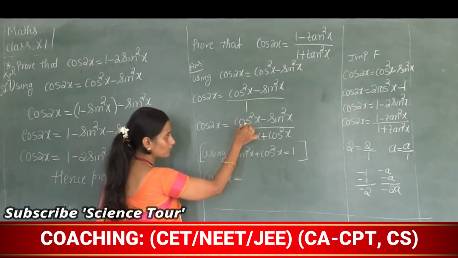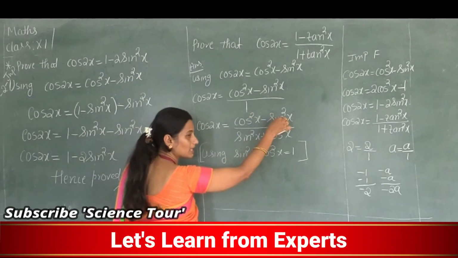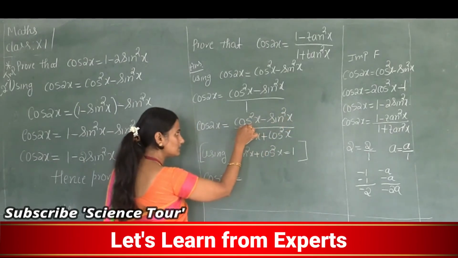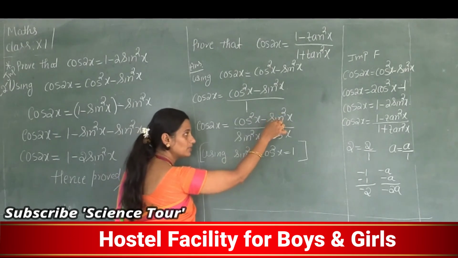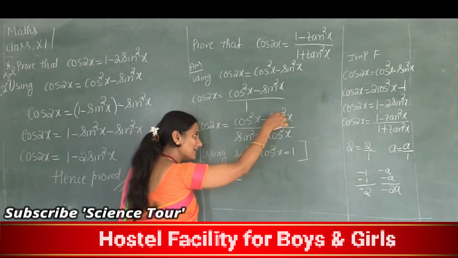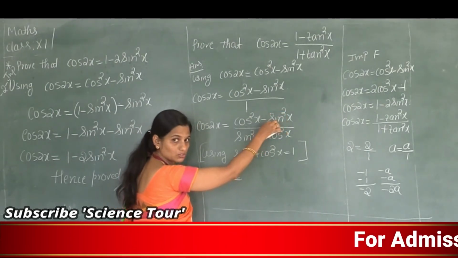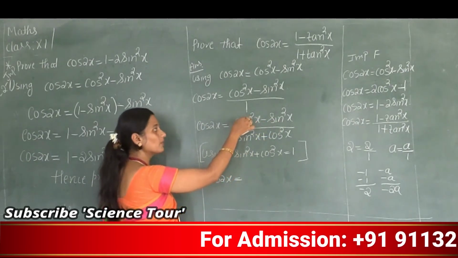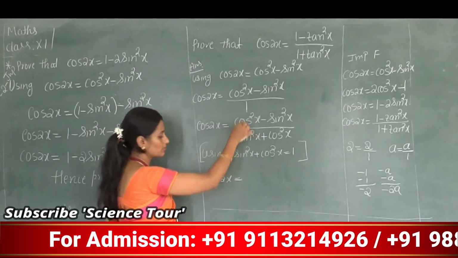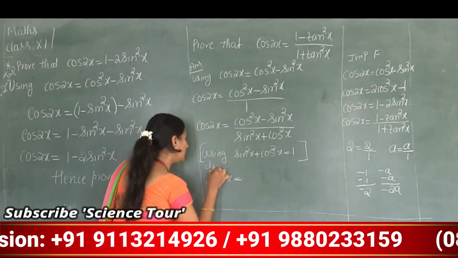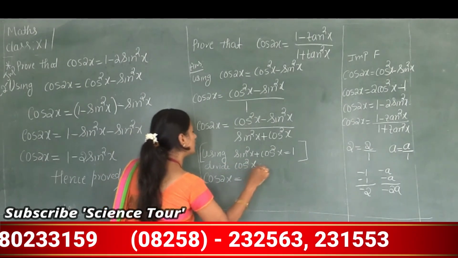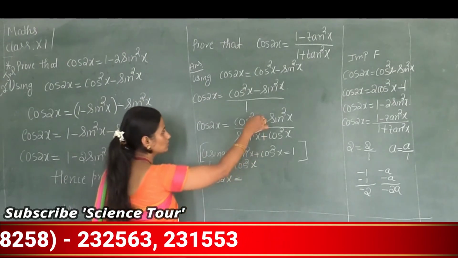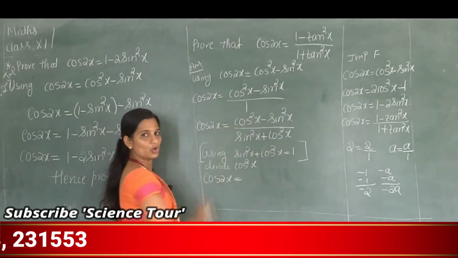How to get here 1 and how to get here tan square? Here it is cos square, here it is sin square. So how to get tan square? If it is sin square divided by cos square. Here it is cos square divided by cos square. So that means we have to divide cos square x. Divide cos square x to numerator and denominator.